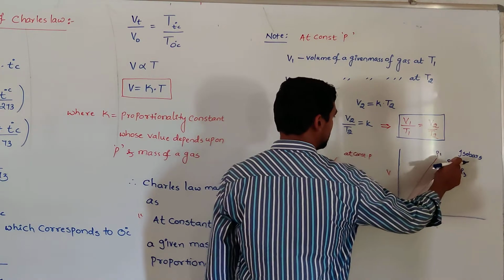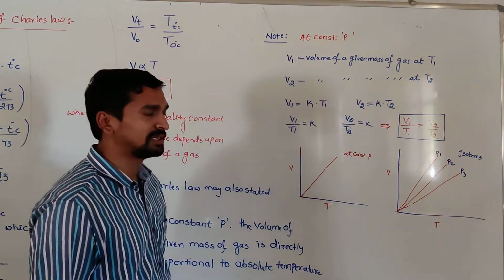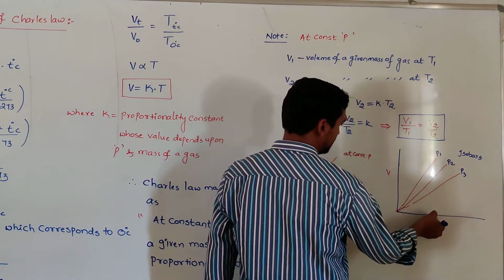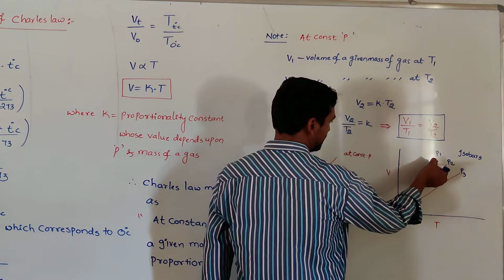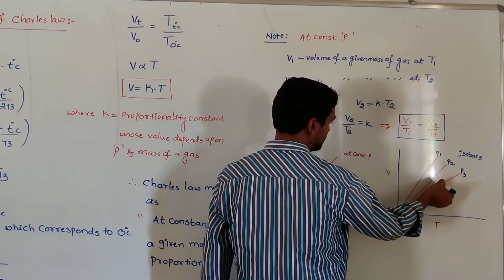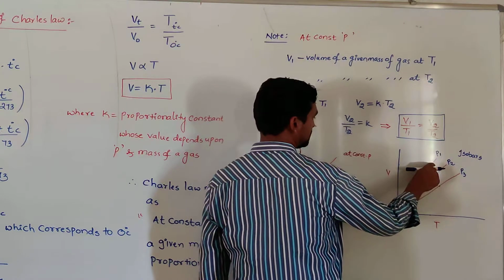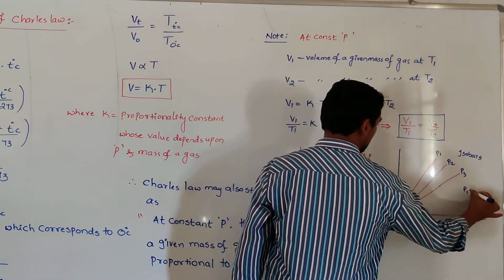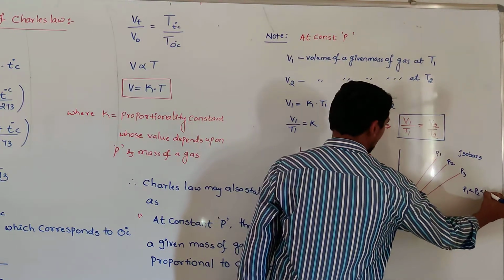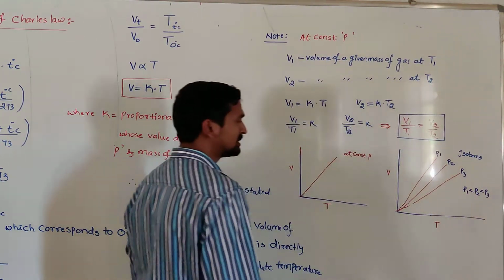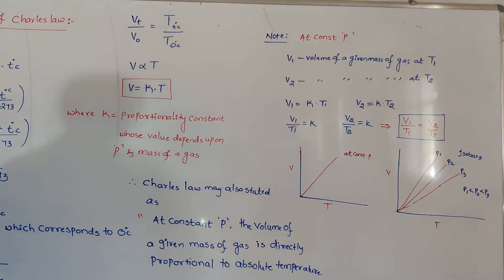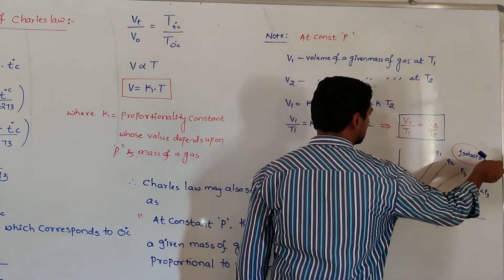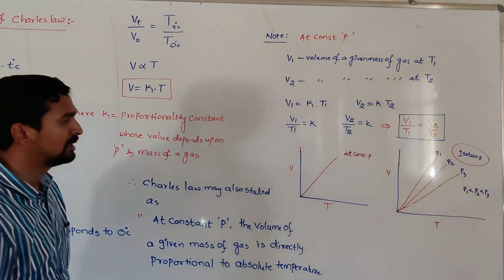Now, among P1, P2 and P3, which is larger in value? That we need to analyze. Generally, let us take a particular temperature. At that temperature, this is the value, this is the value, this is the value. So at P1 the volume is more. Volume is more means pressure is less. That's why the condition is P1 is less than P2 is less than P3. So this is another graphical representation of Charles law. These plots are called isobars, when we draw a plot at constant pressure.